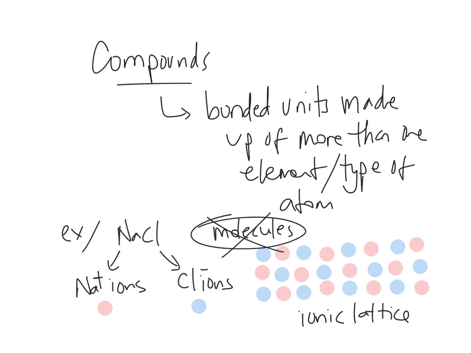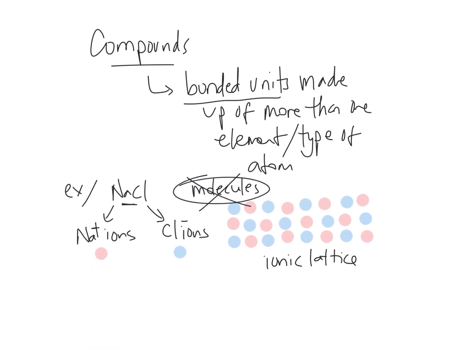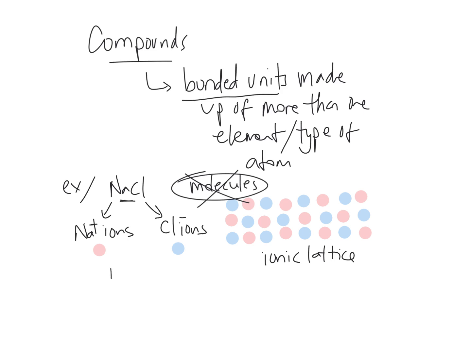All right, let's talk a little bit about compounds. So compounds are essentially bonded units made up of more than one element or more than one type of atom. An example of a compound would be something like NaCl. NaCl is an ionic compound, which means that it's made of ions. So it's made of what I'm representing in the red dot here, Na+, the sodium ion, chemically bonded with chloride ions, Cl-.